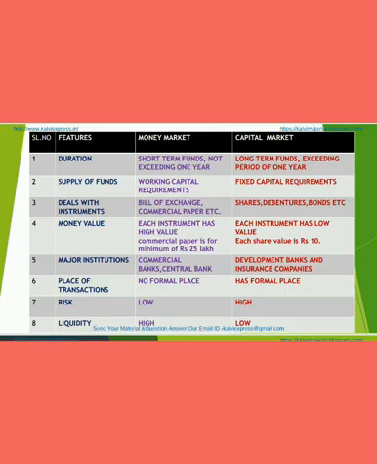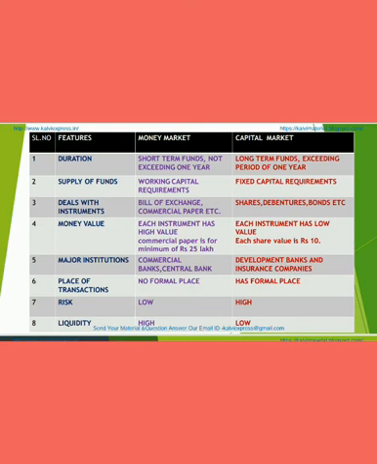Already we have seen about the capital market. I think you remember that. Now, the first difference between the money market and capital market is the duration of funds. In case of money market, the duration is less than 1 year, and in case of capital market, the period is exceeding 1 year. And the second point is supply of funds. The money market supplies funds for working capital requirements, that is for a shorter period. But the capital market supplies funds for fixed capital requirements, that is for long-term requirements.